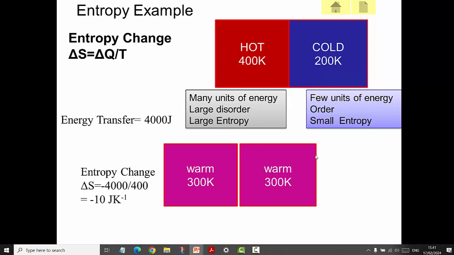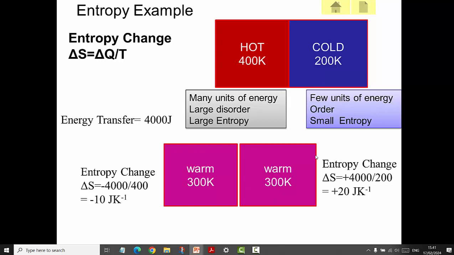Now the rule is that if one body has reduced entropy, this must be compensated by the entropy somewhere else. Now do the calculation for the entropy change in the right box. The entropy change is 4,000, the same energy flow, divided by 200, which is plus 20 joules per kelvin.